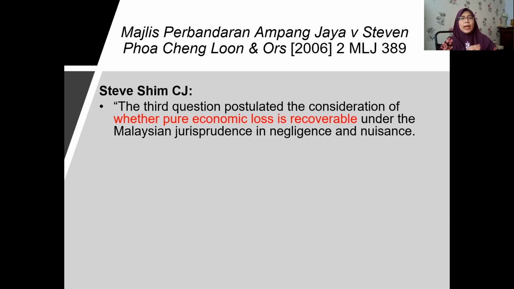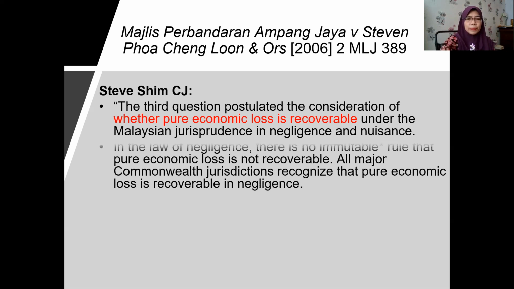What did he say? One of the grounds of allegation or argument by the parties was the third question postulated: whether pure economic loss is recoverable under Malaysian jurisprudence in negligence and nuisance. The court went on to say expressly, in the law of negligence, there is no immutable rule.